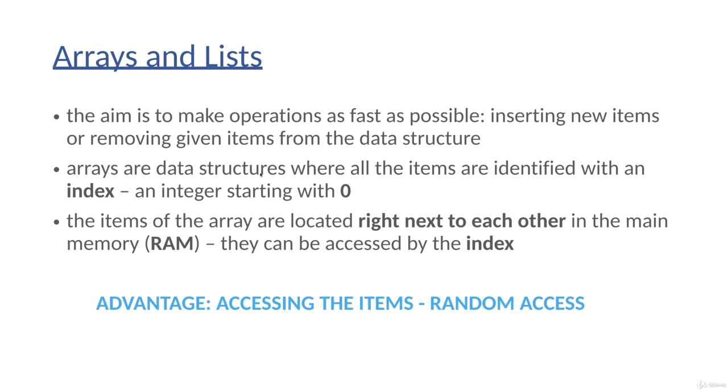So arrays are data structures where all the items are identified with an index. This is the main advantage of arrays. Every single item in the array is associated with a given index, and of course indices start with 0, as we have discussed in the previous lectures. The items of the array are located right next to each other in the main memory or in the RAM. This is the reason why they can be accessed with the help of an index. So the main advantage of arrays is the so-called random access feature, that we can access items based on indices.